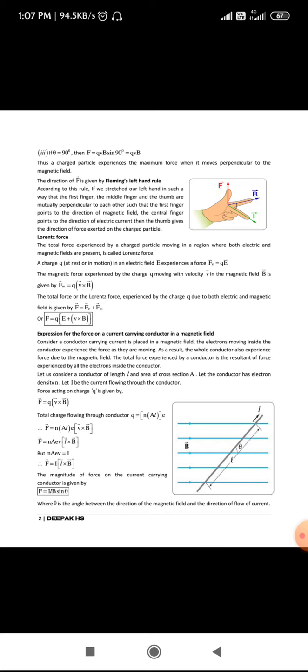So this is how we find the force experienced by the charge by making use of Fleming's left-hand rule.